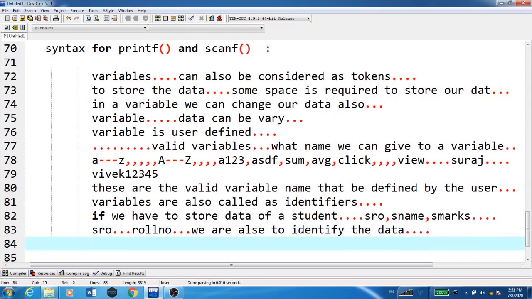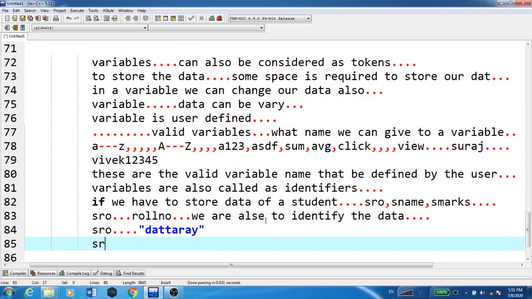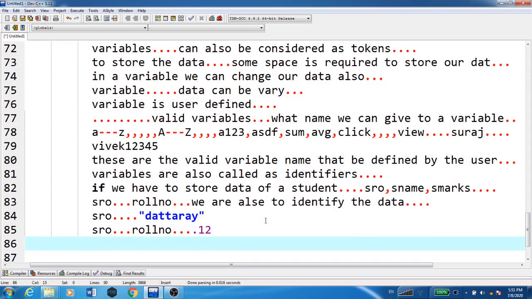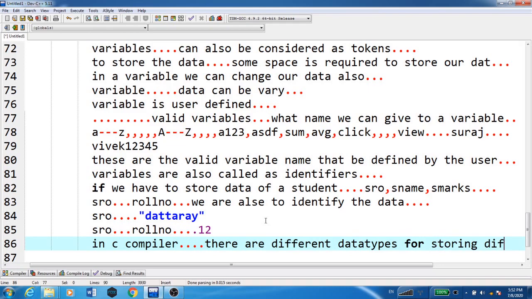Now, when we are writing SRO, we cannot give just any value to it. Any name cannot be given. SRO means roll number, so we can give some numeric value. Just for identifying purposes, we can understand that SRO means student roll number and it will contain some numeric data. But in the C compiler or any programming language, there are different data types for storing different data.